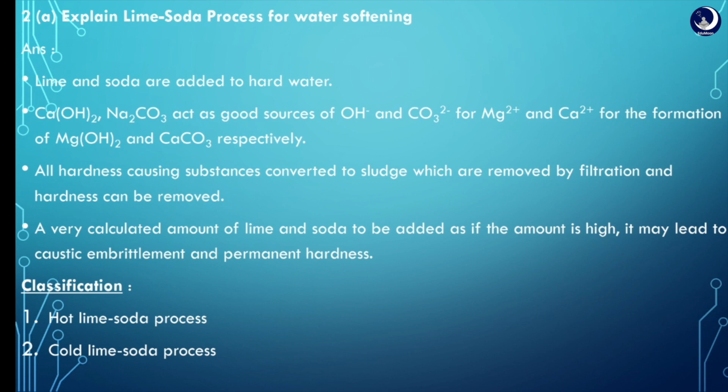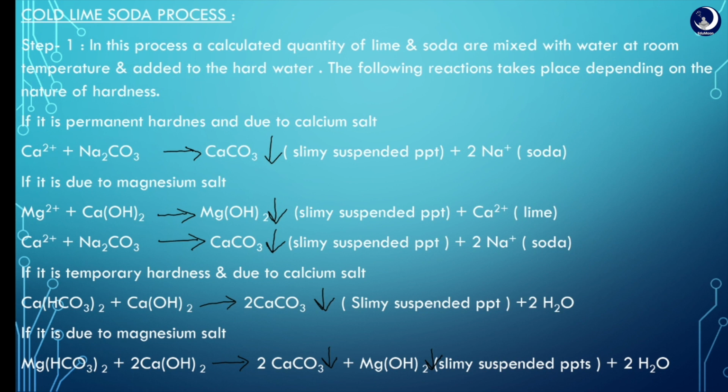Let us see what are the steps involved in the lime soda process. Step 1. We should add a calculated quantity of lime and soda to the hard water, and the following reactions occur. All the hardness causing substances get converted to slimy suspended precipitates and can be removed easily from the hard water.